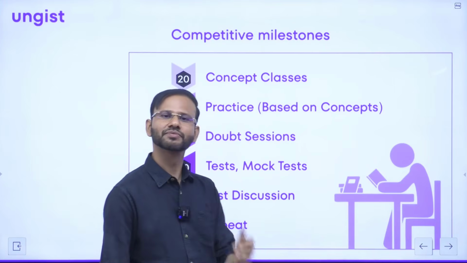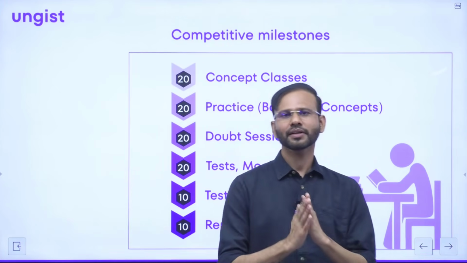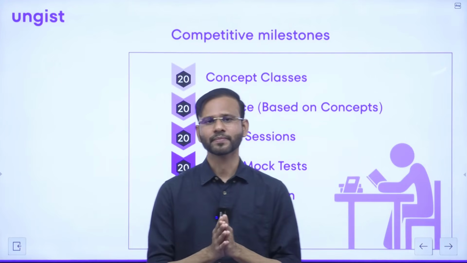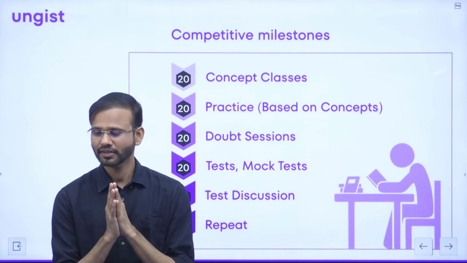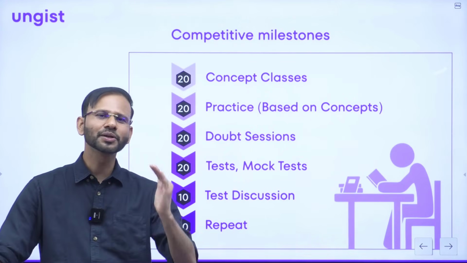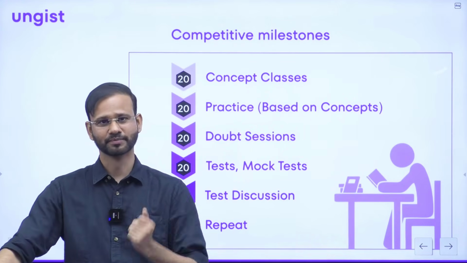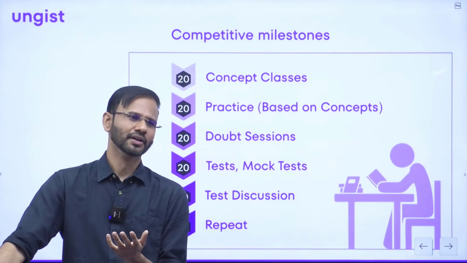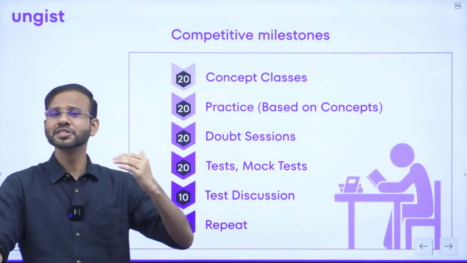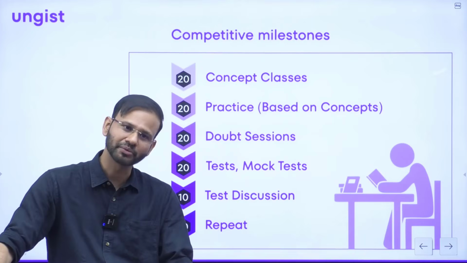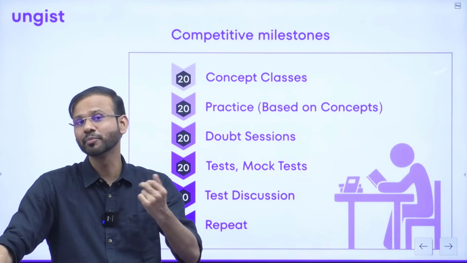When you discuss the test with the faculty, let me tell you, guys, suppose you are practicing questions from the book. If you are studying the chapter of, let's say, percentage, then all the questions belong to the same topic, percentage, correct? Or if you are solving questions of average, then all the questions belong to the same topic, average. Then you know the process of solving the questions and you will be using the same approach.